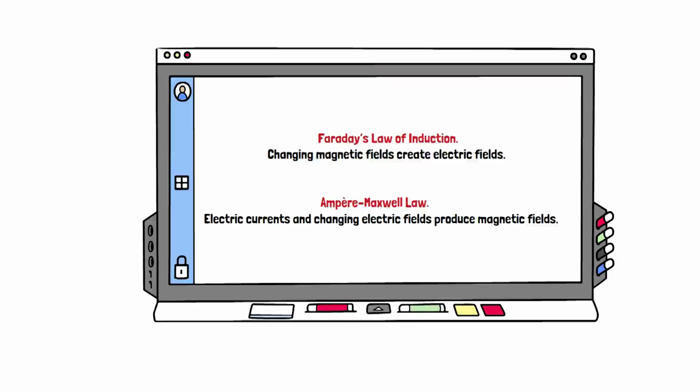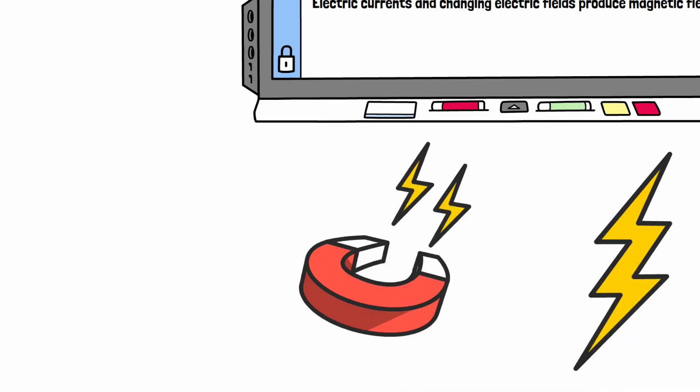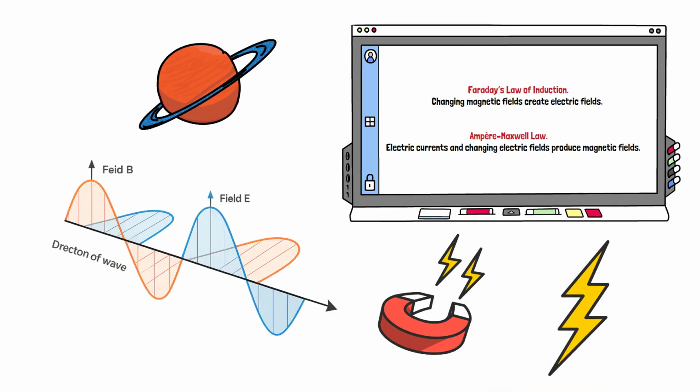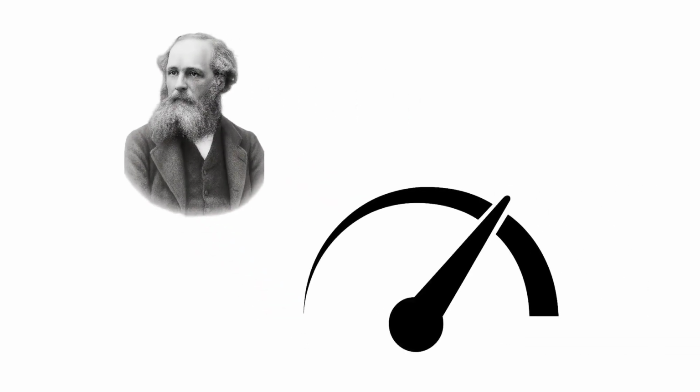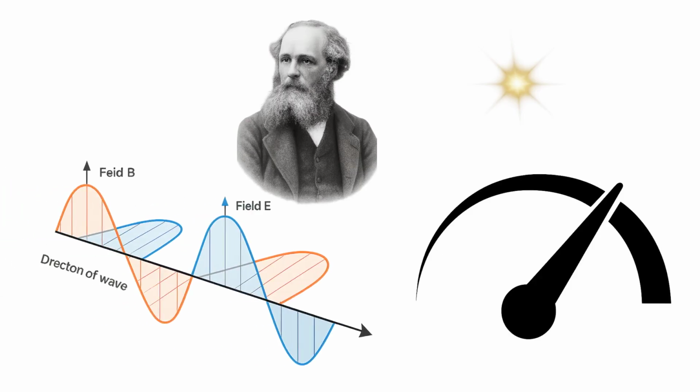Together, these four elegant equations predict that electric and magnetic fields can travel through space as waves, electromagnetic waves. And when Maxwell calculated their speed, he found something astonishing: they travel at the speed of light. That's when he realized something profound: light itself is an electromagnetic wave.